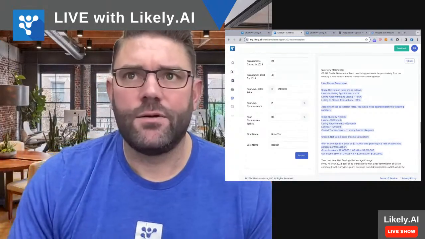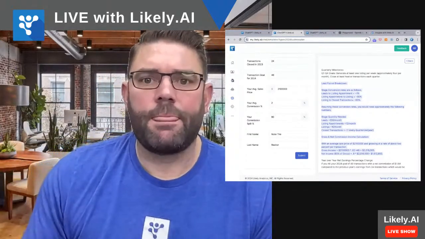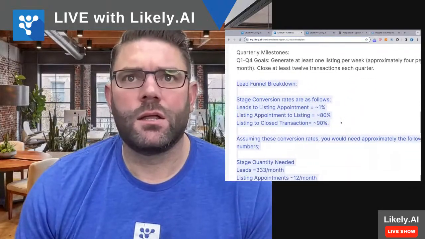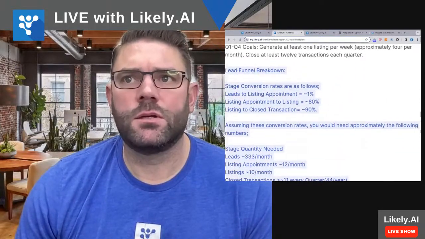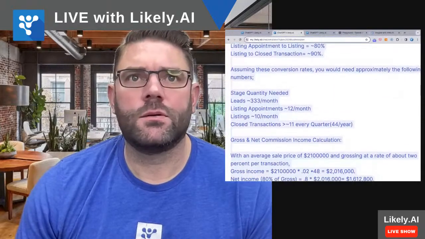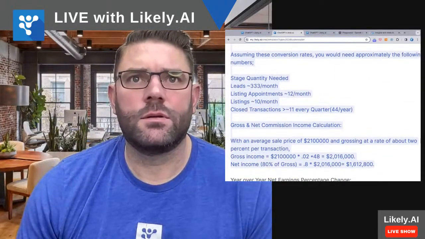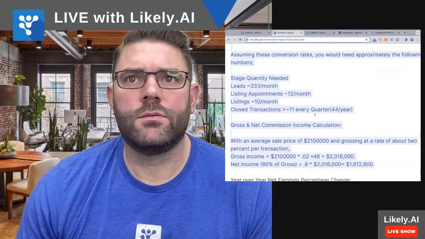Stage conversion rates are as follows. Leads to listing appointment equals 1%. Listing appointment to listing equals 80%. Listing to closed transaction equals 90%. Assuming these conversion rates, you would need approximately the following numbers. Stage, quantity needed: leads, 333 per month; listing appointments, 12 per month; listings, 10 per month; closed transactions, 11 every quarter, 44 per year.